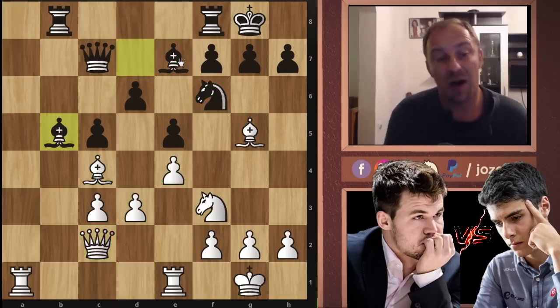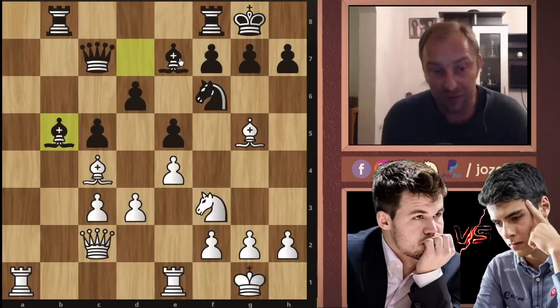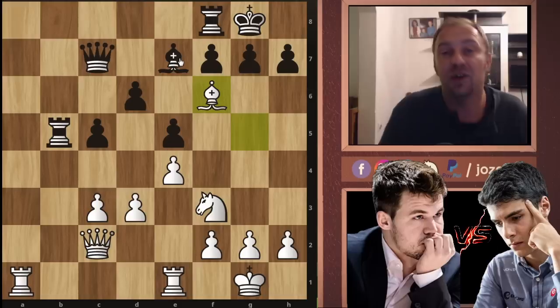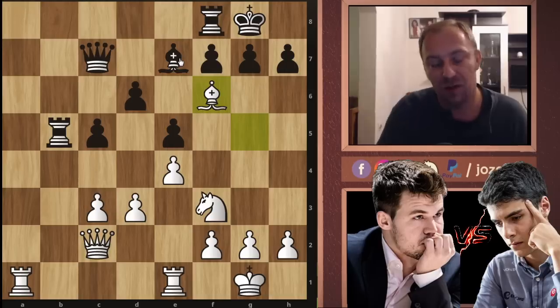And I think now Aryan Tari makes a positional mistake with the move bishop to b5, and Magnus simply goes bishop takes b5, rook to b5, and now bishop to f6. And that was our goal, as I said in the beginning. Simply continuing the game against the bad bishop. Incredible positional game played by Magnus Carlsen.